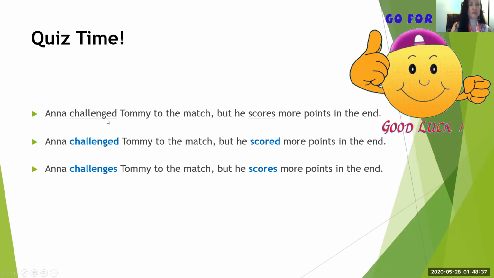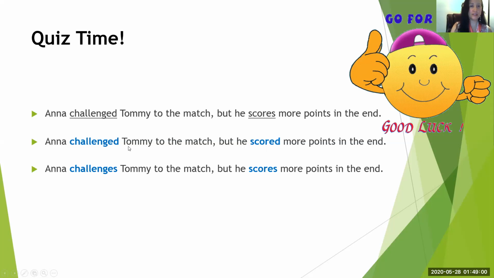Can anyone guess why it's in the past tense? Is it a regular or irregular verb? If anyone guessed regular in the past tense, it's correct because there's ed. Okay, so Anna challenged Tommy to the match, but he scored more points in the end.